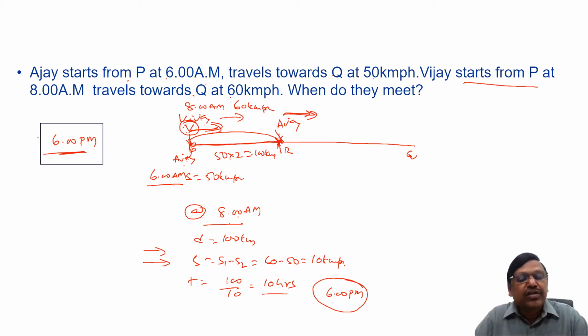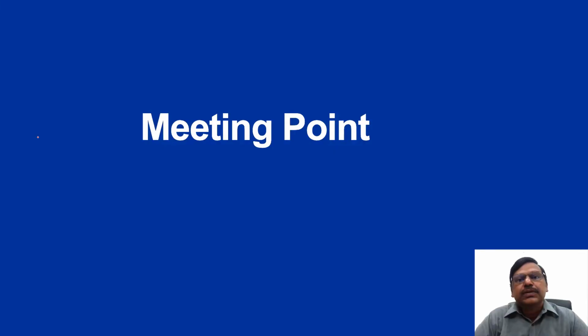Right? This is how we get questions on relative speed. When two people are traveling from opposite ends, or they start from the same end and go, and one more important point is whether they start at the same time or they start at different times. How do we answer these questions, right? So this is about, students, relative speed. Continuation of this relative speed is what the same concept we will be applying in meeting points. We'll take up the meeting point concept.